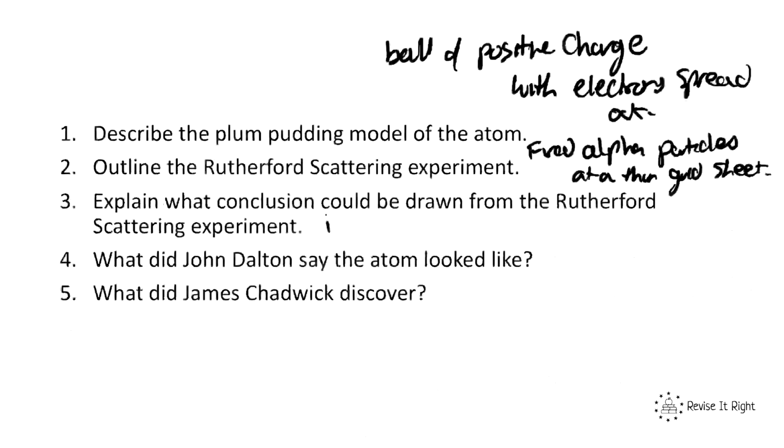What did John Dalton say the atom looked like? A solid sphere. And finally, what did James Chadwick discover? He discovered the neutron.